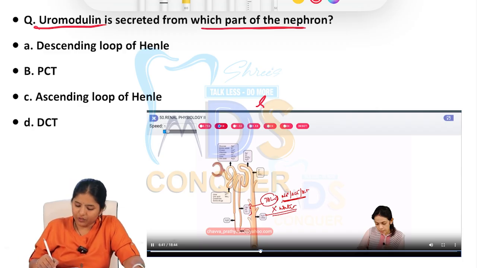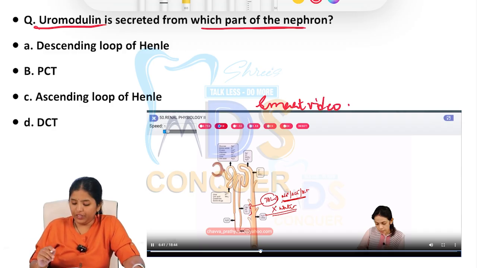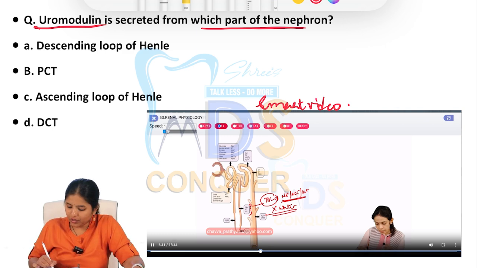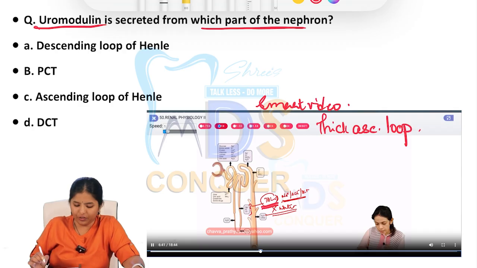In the smart videos on physiology by Dr. Saiti, we've already covered the excretion of urine in complete detail, starting from the glomerulus till the collecting tubules, which part is permeable to what ions, and which part has the maximum absorption of what molecules and ions. There she talked about the thick ascending loop of Henle, and the answer is thick ascending loop, where uromodulin is secreted.